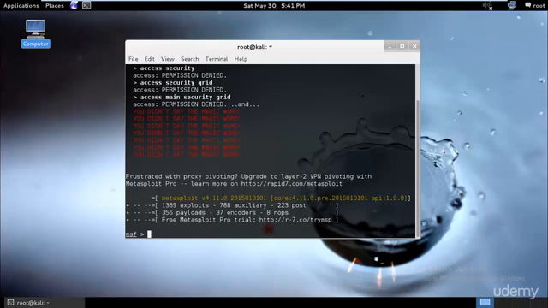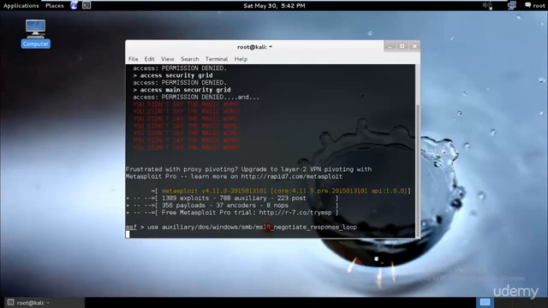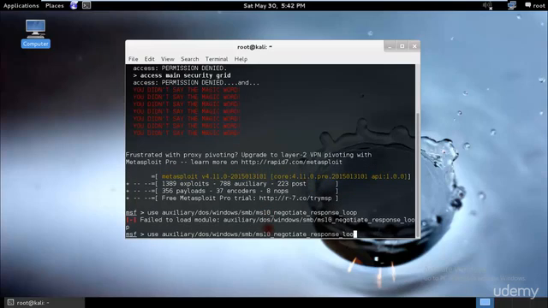Let's start our exploit by typing use auxiliary. I used this module when I was using Backtrack. I don't exactly know whether this still works on our Kali Linux, but still go ahead and try it: auxiliary/dos/windows/smb/ms10_006_negotiate_response_loop, I believe. Let's check if we have this module. Okay, I believe this has been deleted.